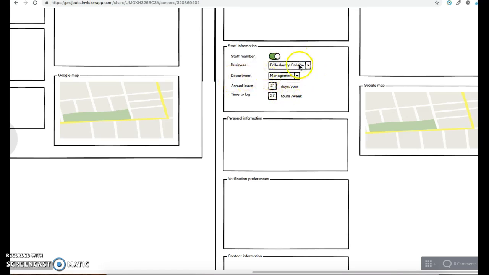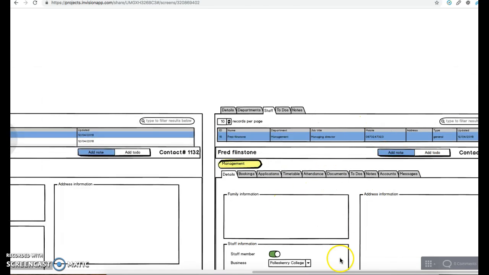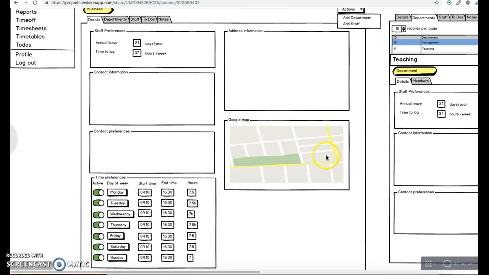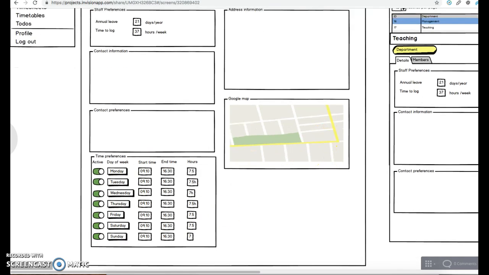The department will then override the business. So the closest contact will be department overrides business, and business is always set as the default. The contact level settings, of course, will override any of the above two settings. So that is essentially how we're going to be grouping at the moment. We've proposed to group the different departments and businesses throughout the contact system. If anybody has any feedback on that, you can let us know.